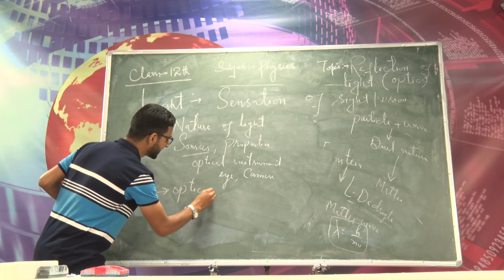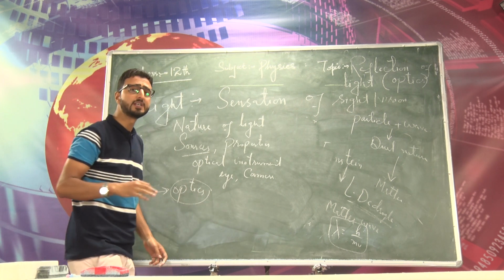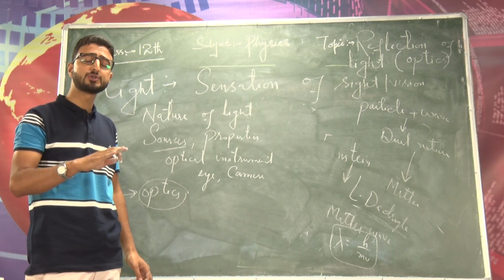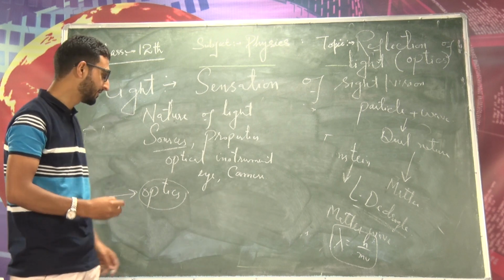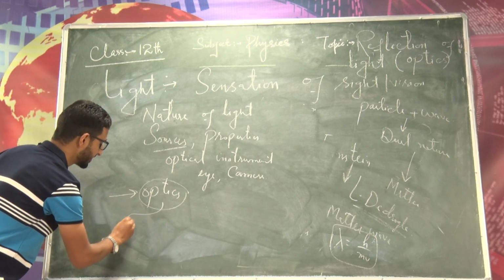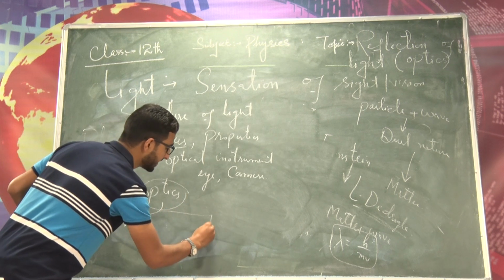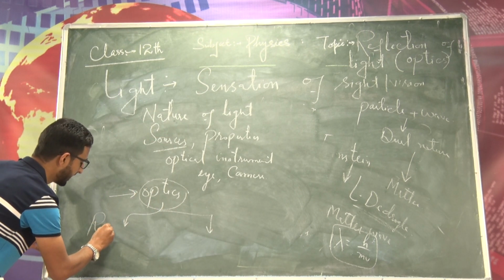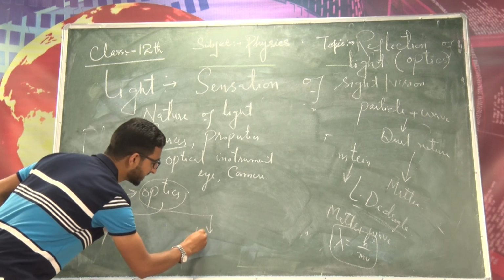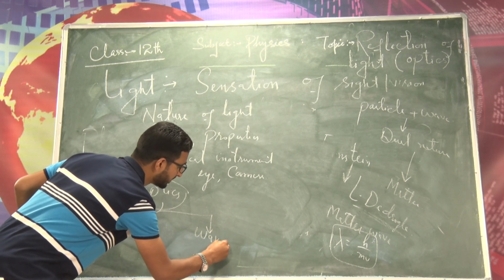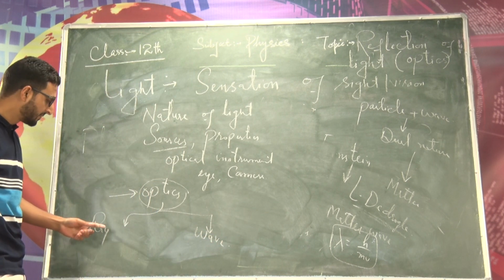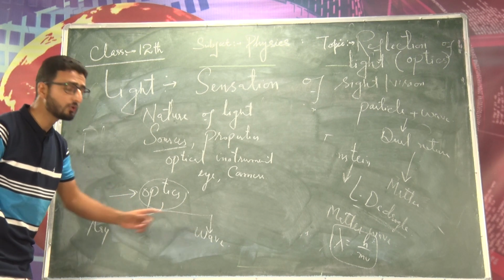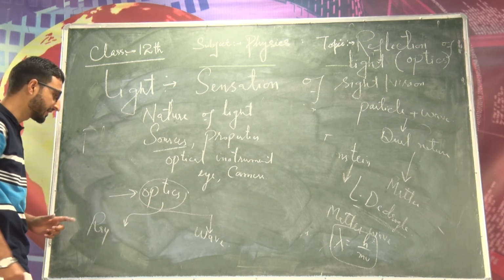So optics is basically the branch of physics which deals with the study of properties of light, nature of light, sources of light, and different optical instruments. And remember dear students, we have two branches of optics as well. One is ray optics and another is wave optics. Also this ray optics is called geometrical optics, and this wave optics is called physical optics, right?